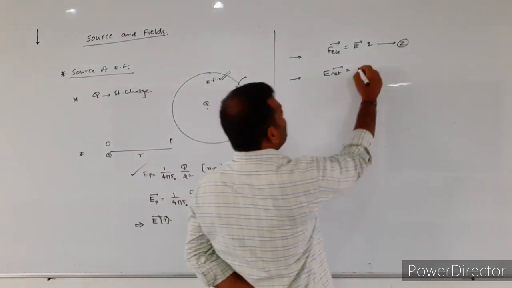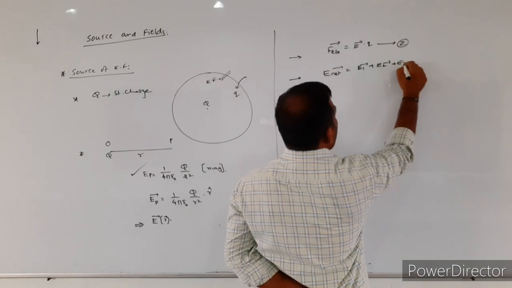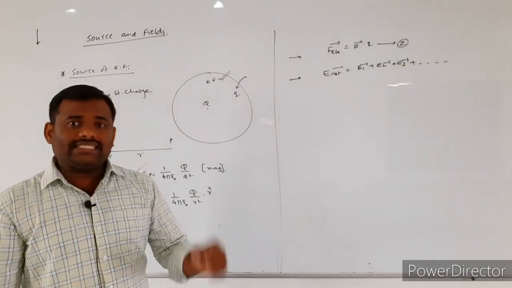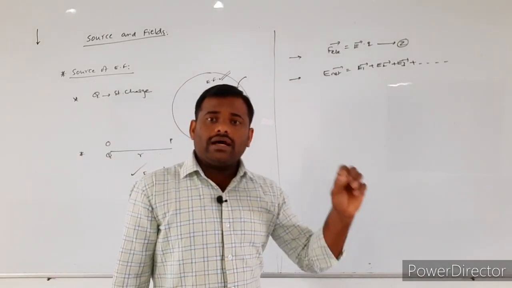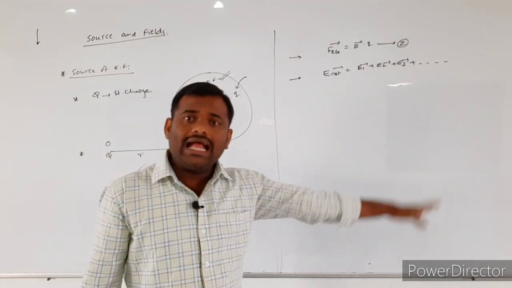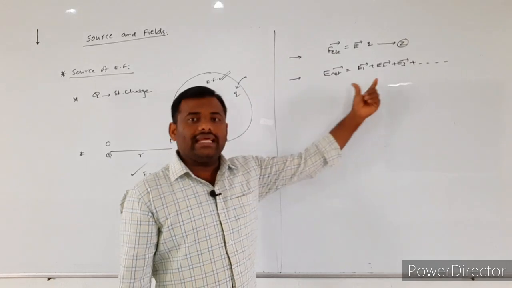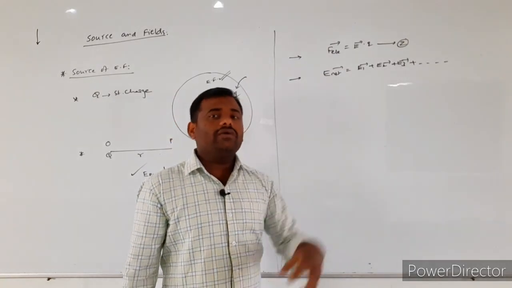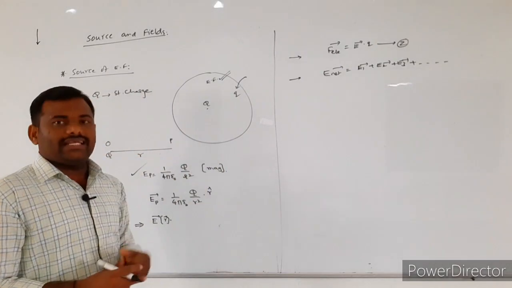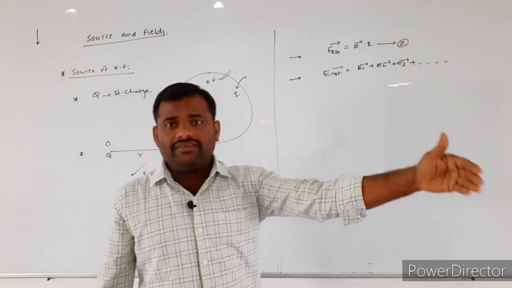The net electric field intensity will be given by E1 bar plus E2 bar plus E3 bar and so on. However many electric fields are existing in that region, those electric field intensities are taken and added vectorially. That resultant gives the net electric field intensity. This is what we have to calculate: the electric field by the stationary charge, the force acting on the stationary charge, and the resultant electric field due to multiple electric fields.